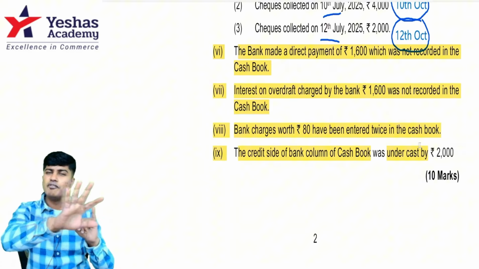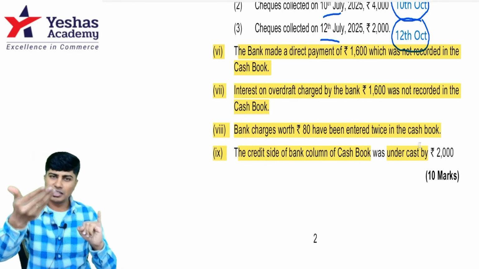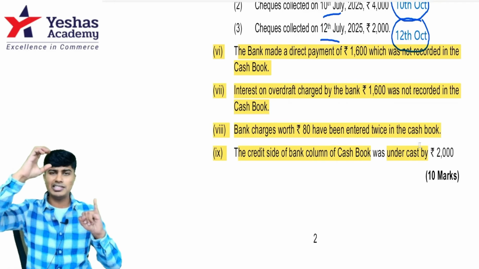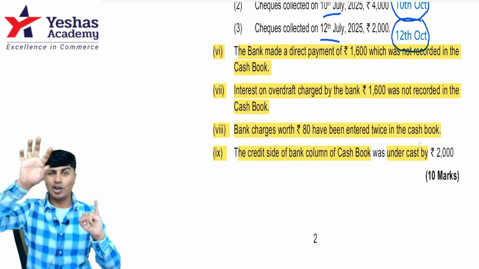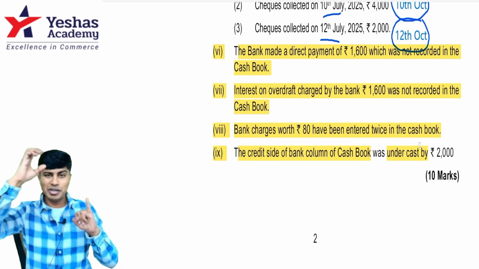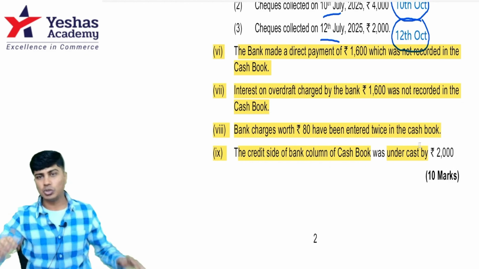Under-recording of the payment side, or undercasting the credit side, will increase the cash book balance. There is a payment made but not recorded, so the cash book has not decreased. Because the payment is made, the passbook has decreased. We're making changes in the passbook, so I will add 2,000 rupees.